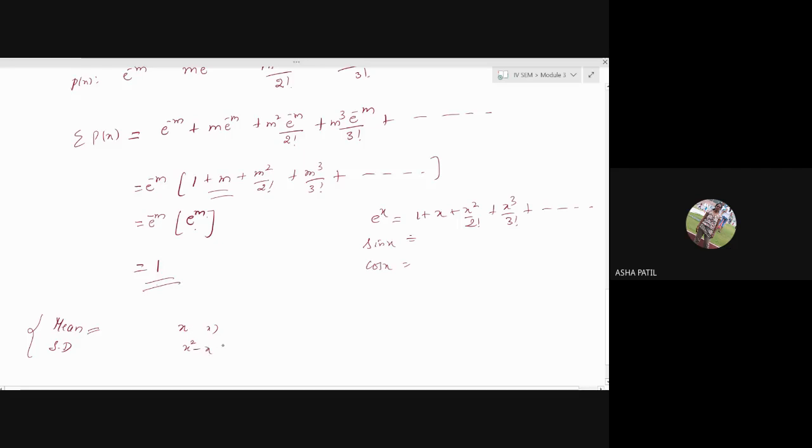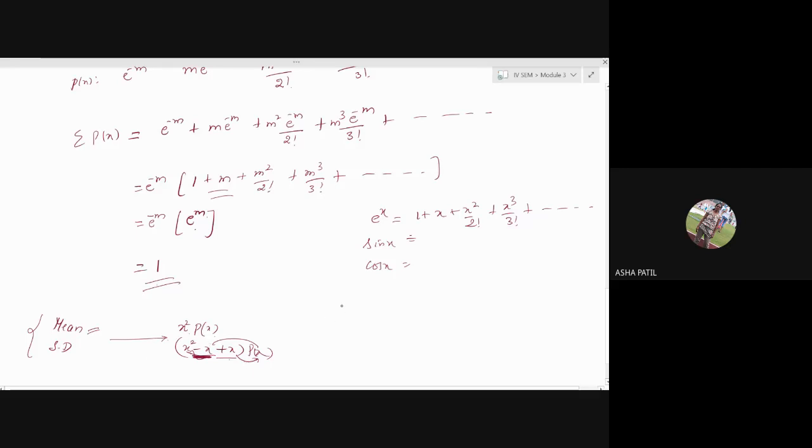X square minus x plus x you have to write, and then p of x. While doing this variance, x square p of x will be written as x square minus x plus x by adding and subtracting. Later again, take this term as one term, multiply with p of x, and x into p of x gives mu. Try to simplify it.